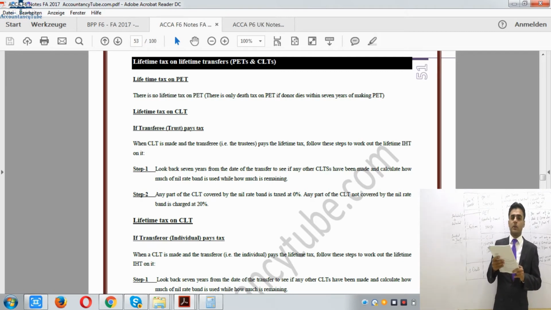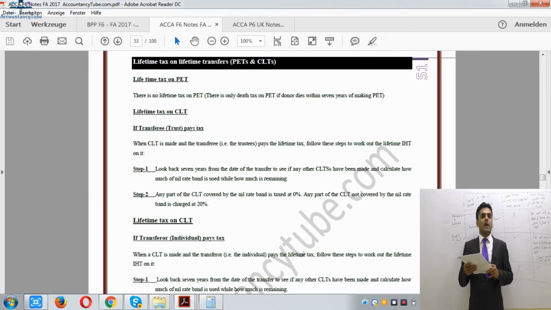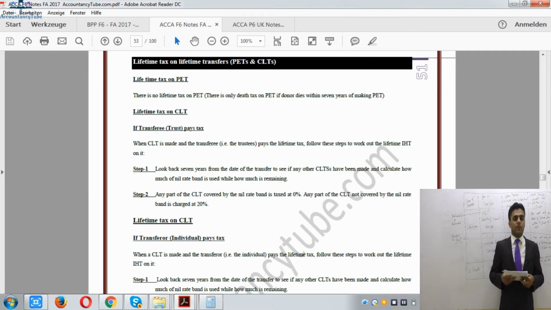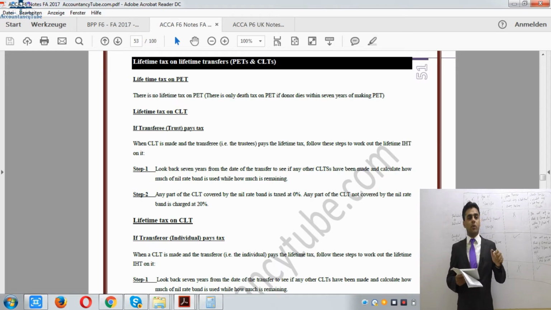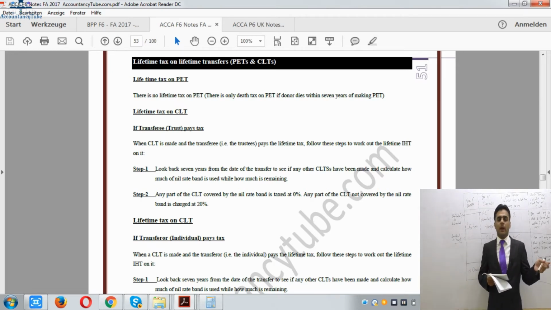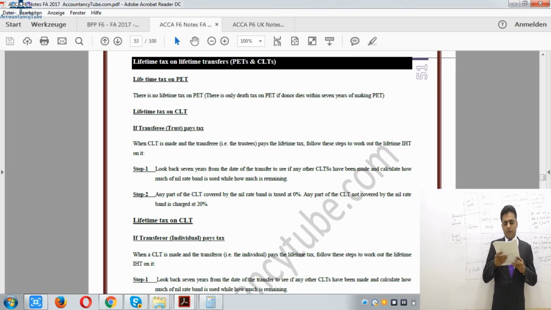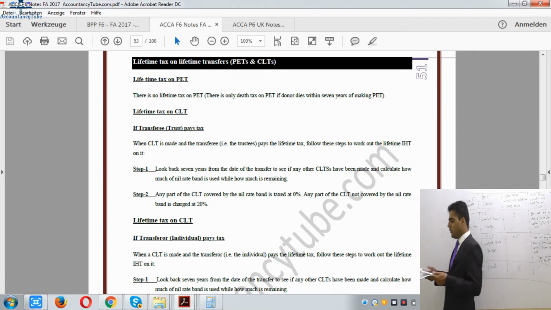Now we'll have to see the date of the CLT, when the CLT was made, and we'll have to see 7 years before that how many CLTs were made or potential exempt transfers were made before that. Now the same nil rate band, £325,000, will be used against those assets first, and then any remaining nil rate band will be used against this asset, right? Now any part of the CLT covered by the nil rate band will be taxed at the rate of 0%. Any part not covered by the nil rate band will be taxed at the rate of 25%. Why 25%? Because the individual is paying, the transferor is paying. Alright?